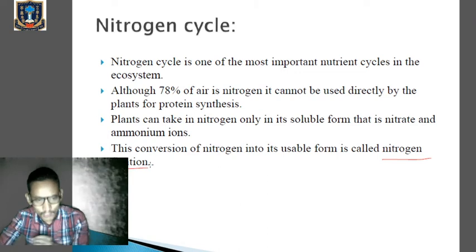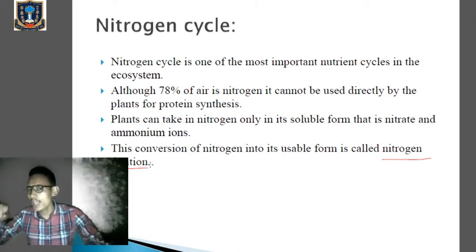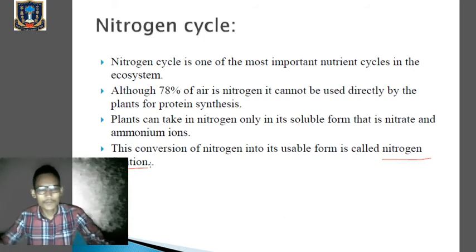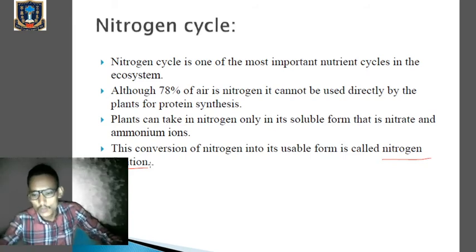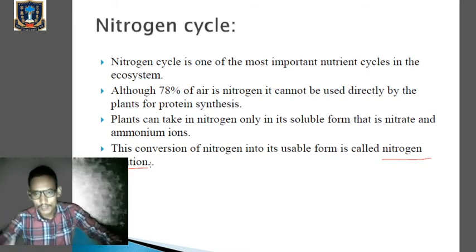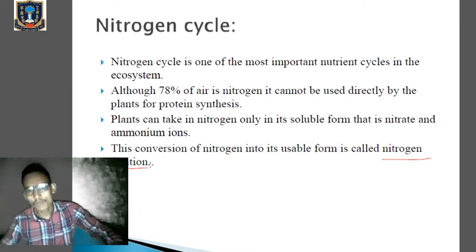I'm telling you that the air contains 78% nitrogen, but it is not available to the plant. That means the plant cannot utilize that nitrogen directly. So this nitrogen has to be changed into its usable form, into nitrates and ammonium ion, so that it can be utilized by the plant for the synthesis of protein.